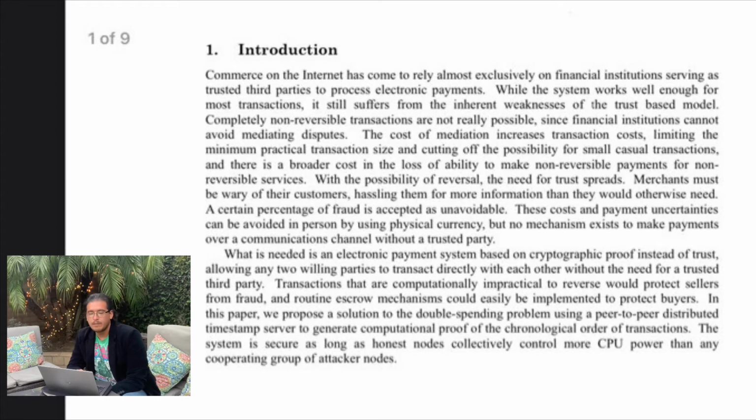In this paper, we propose a solution to the double spending problem using a peer-to-peer distributed timestamp server to generate computational proof of the chronological order of transactions. The system is secure as long as honest nodes collectively control more CPU power than any cooperating group of attacker nodes. So very interesting and a good proposal.